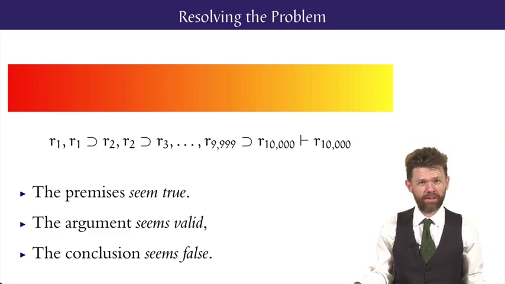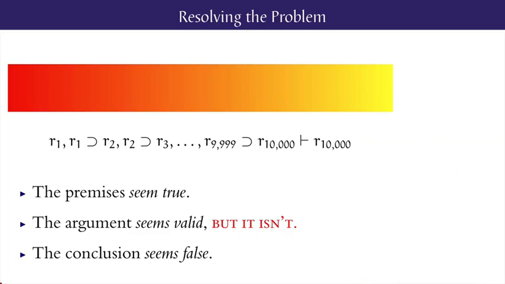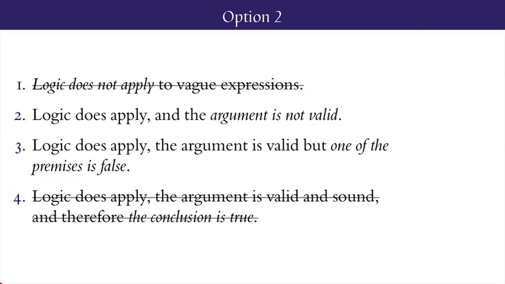In this lesson, we'll look at the way out that rejects the validity of the argument. This is one of the four options in response to the Sorites paradox. The second option, according to which logic does apply, but the Sorites argument isn't valid. This will involve revising or expanding the picture of logic we've painted so far in the subject, because our traditional two-valued picture takes the Sorites argument to be valid.